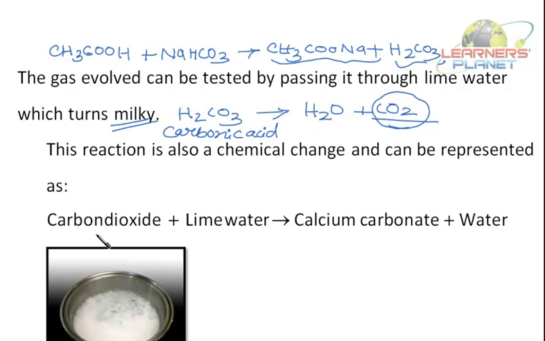This is because carbon dioxide reacts with lime water and forms calcium carbonate plus water. Right? Calcium carbonate, that is CaCO3. This is calcium carbonate which is formed, due to which the lime water turns milky. So, what type of change is this? It's a chemical change. Right?